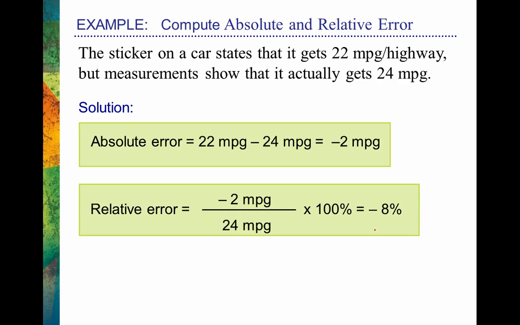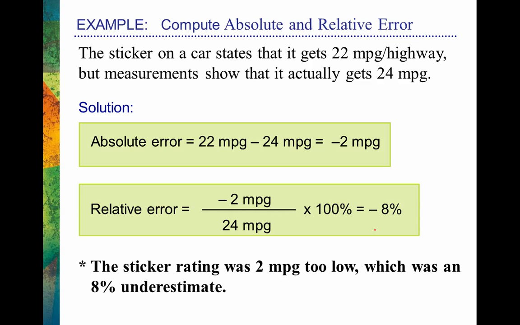All right. So how can we draw a conclusion here if we wanted to sum things up in a quick sentence? The sticker rating was 2 miles per gallon too low, which is an 8% underestimate. That's about it when it comes to these absolute and relative errors. They're all going to work in the same way. We just need to make sure that we're subtracting things in the right order, so that negative values are going to show that our measurement was too low. Positive values are going to show that our measurement was too high. And then we just create a simple ratio, multiply by 100 to convert it into a percentage. All right, they're all going to work exactly the same way.